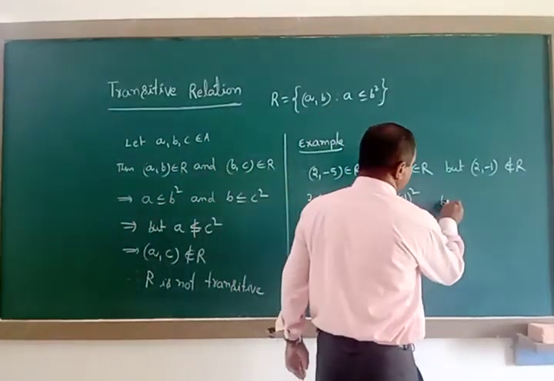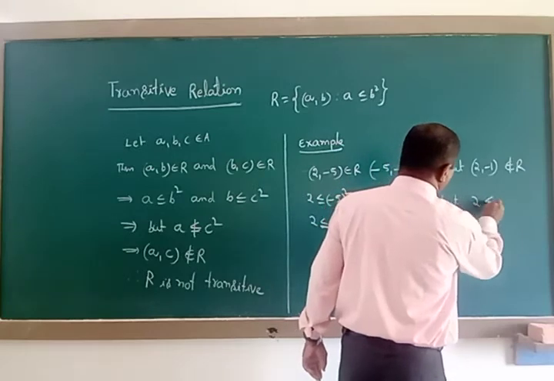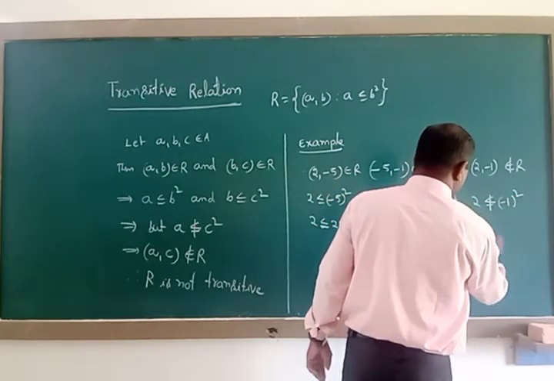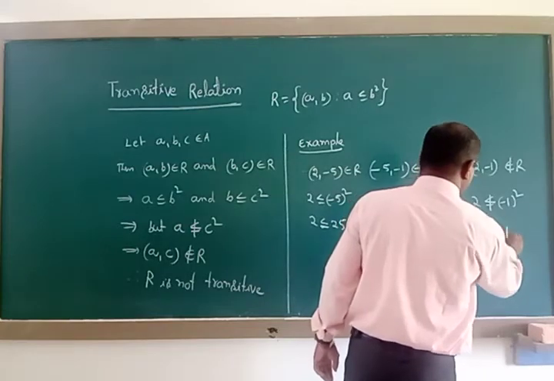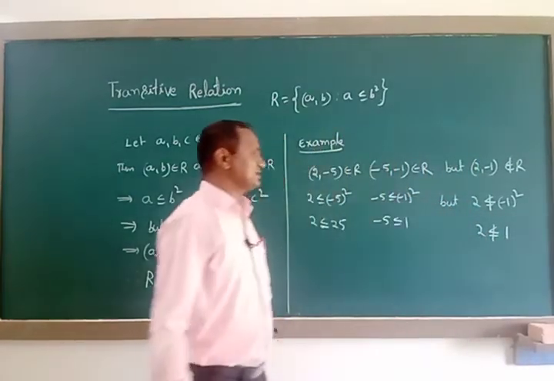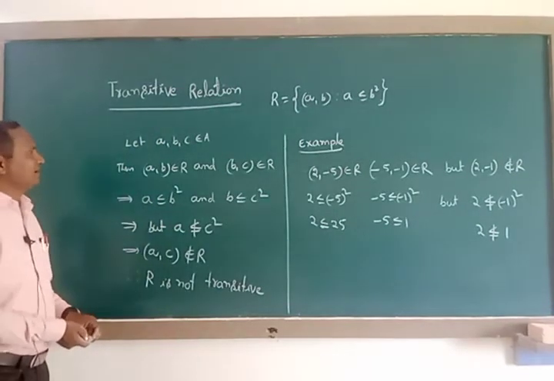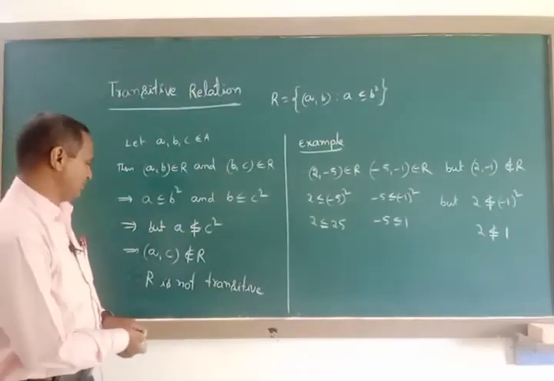But here 2 is not less than or equal to (-1) squared, that is 2 is not less than or equal to 1. By showing this example also, we can tell R is not transitive.